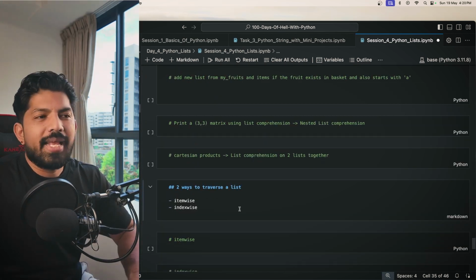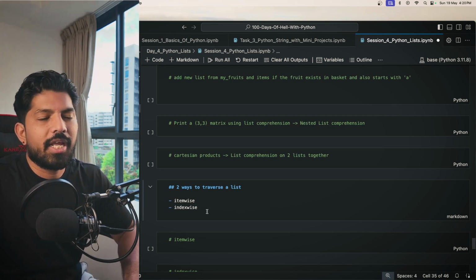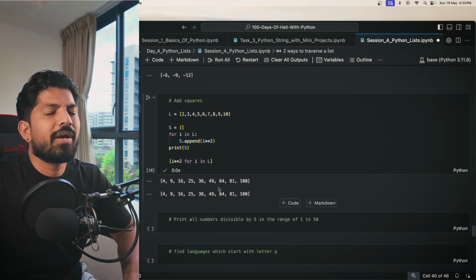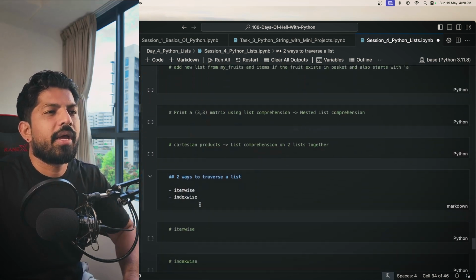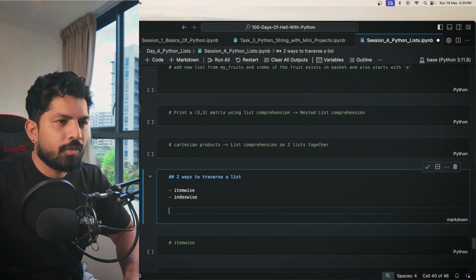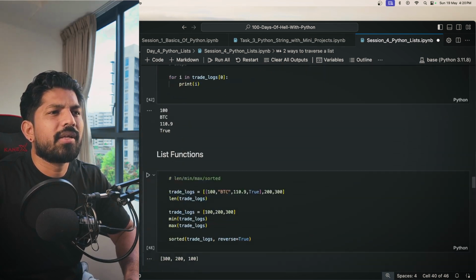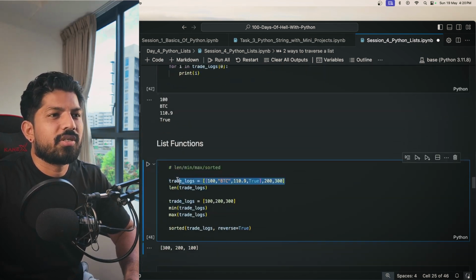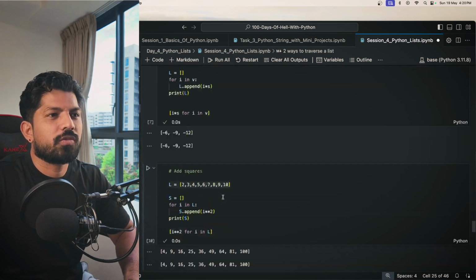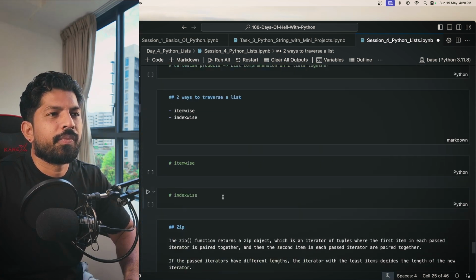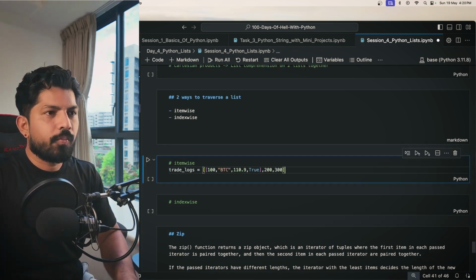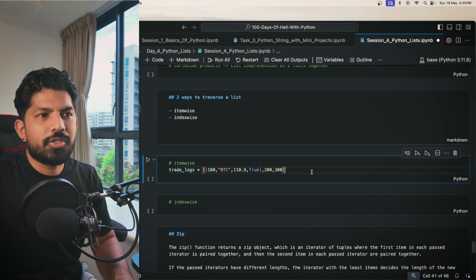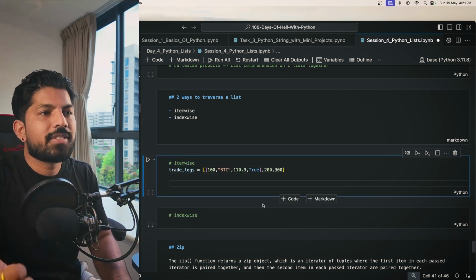Now we have the two ways to traverse a list. One is item wise, another is index wise. So let's say we have this list, right? I'll just copy and paste this here, and well, let's take the list above, the RL list, this one, right? The trade logs. Here we will traverse a list item wise. So we have trade logs equals to this list, and now let's traverse this list item wise.